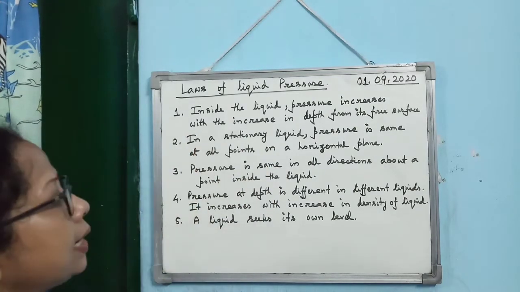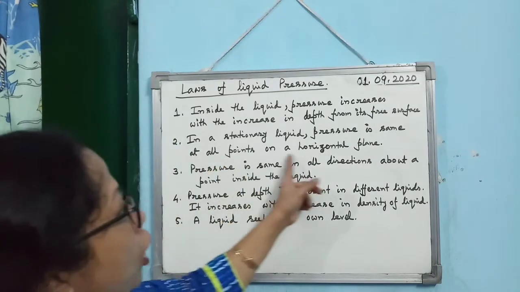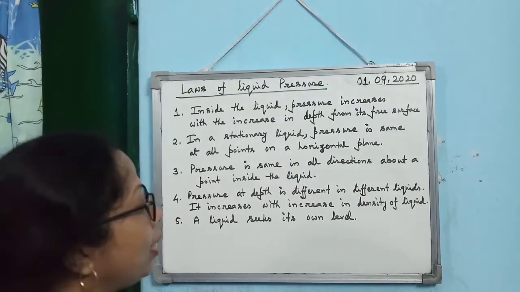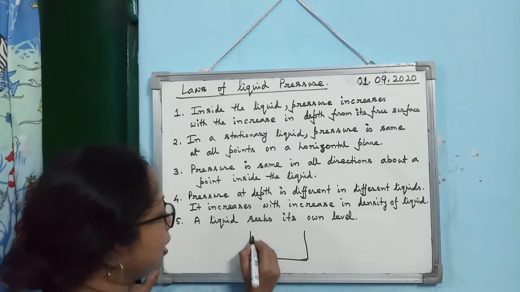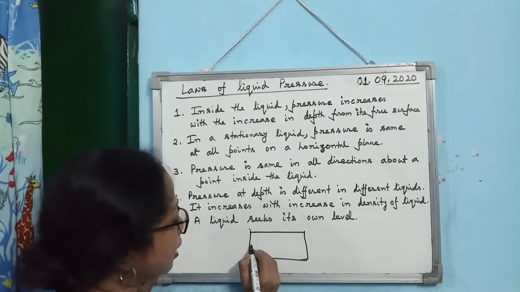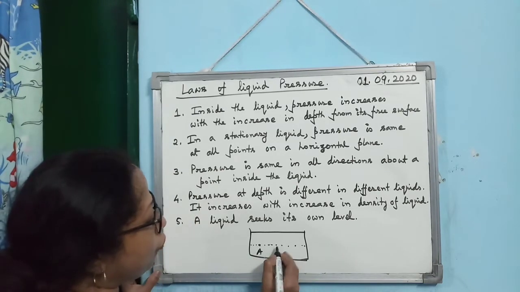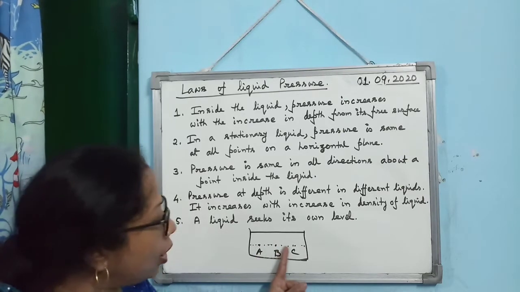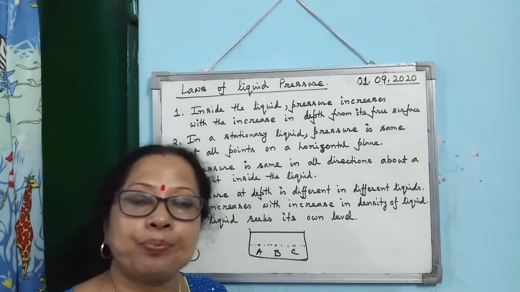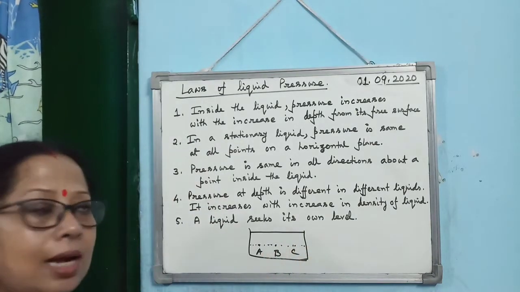Then what is the second law? In a stationary liquid, pressure is the same at all points on a horizontal plane. What is the meaning? This diagram you don't have to draw, it is for your understanding. Suppose you have taken a liquid and chosen a horizontal surface. If you take different points on the horizontal surface, you will see that at all these points pressure is the same.